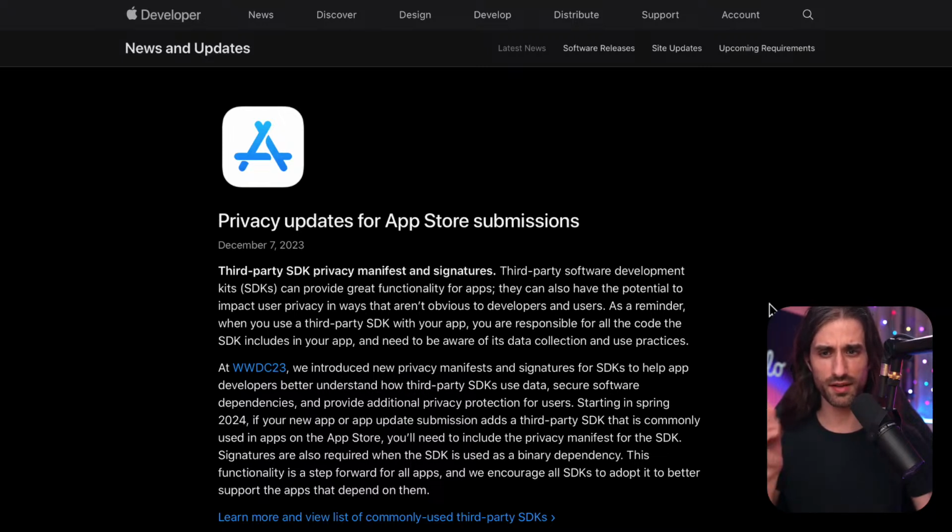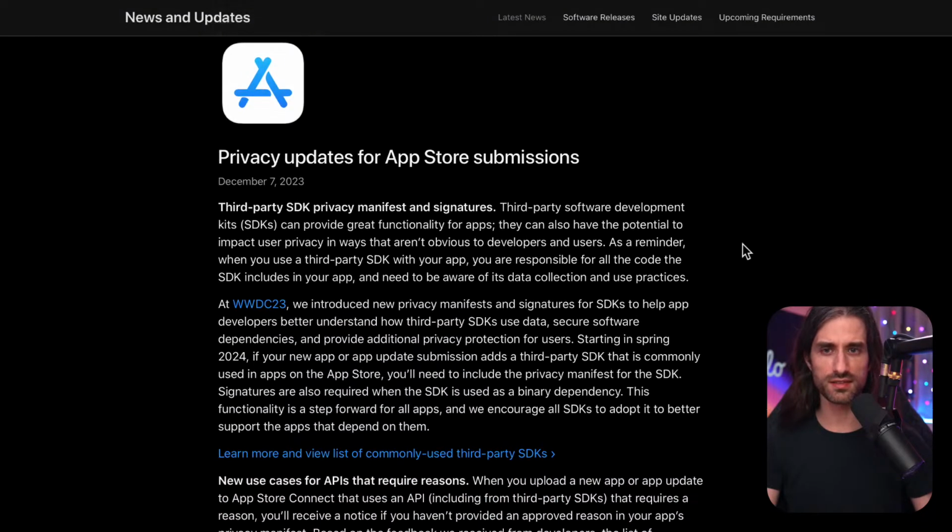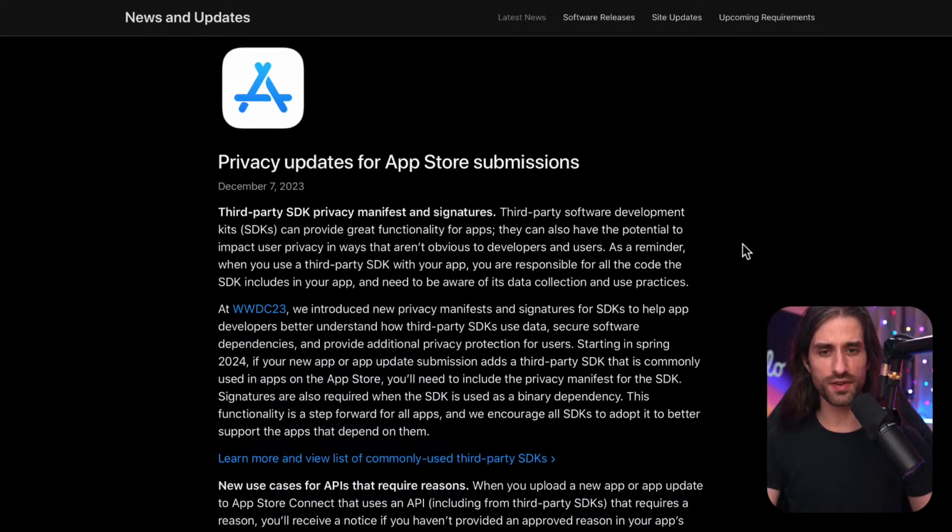So the first article I found is something that Apple shared on their news and update section, so their press room basically. It's dated from December 7th, 2023, so end of last year. And I wanted to start with this one because it's the first announcement I could find following WWDC. So I figured it's a good starting point, and when I read it, I felt that it kind of mentioned all of the big important information, so it's great to start.